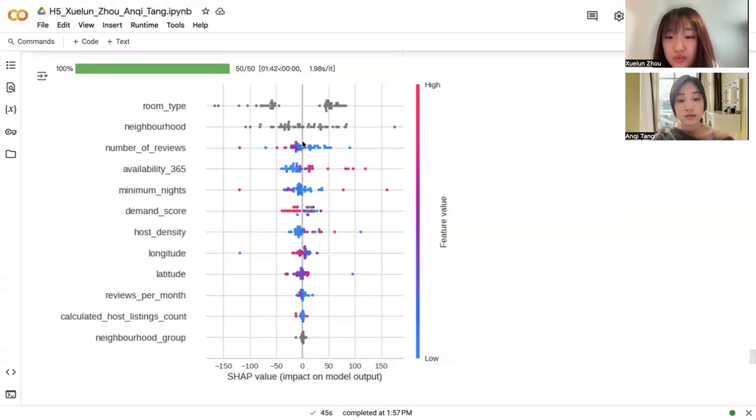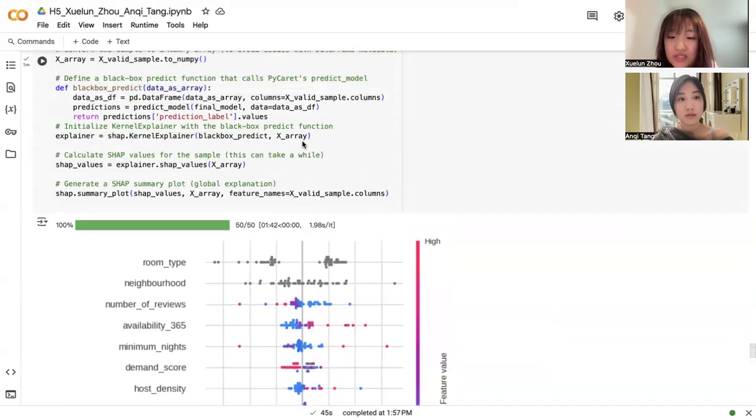And for local interpretability of individual predictions, we also defined a black box predict function for our packaged pipeline and used the SHAP KernelExplainer to generate force plots for individual predictions. The same framework can be extended to explain individual predictions. This local explanation reveals the contribution of each feature for the specific instance, which is essential when decisions must be audited on a case-by-case basis.